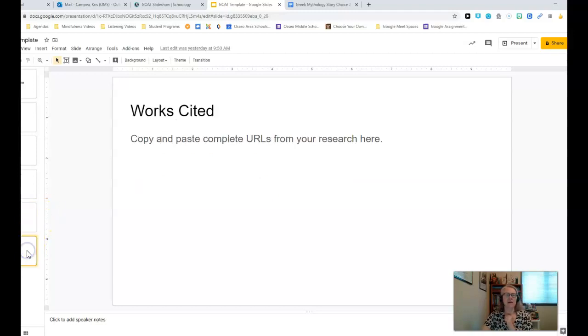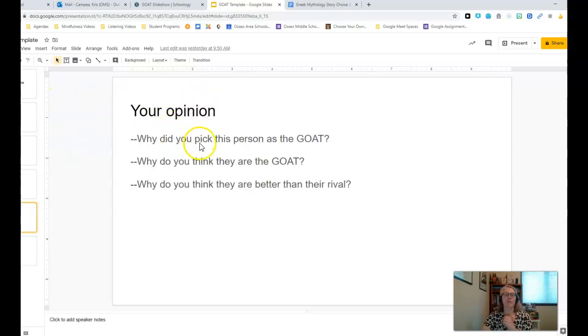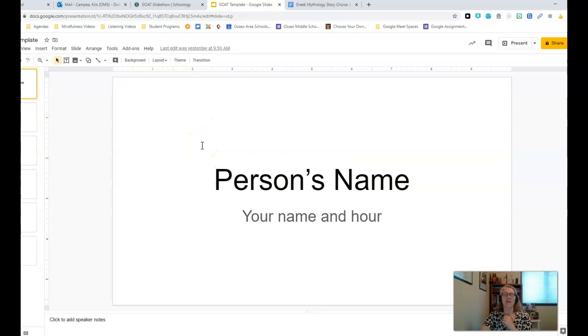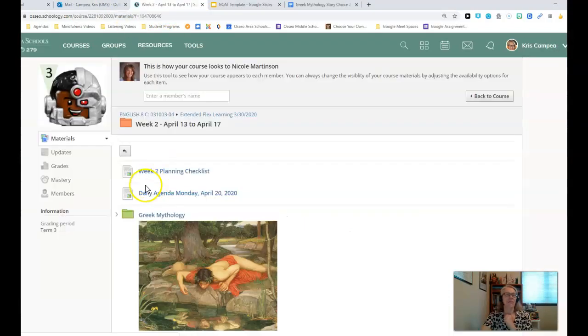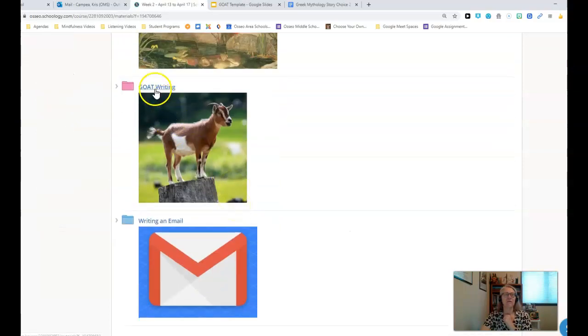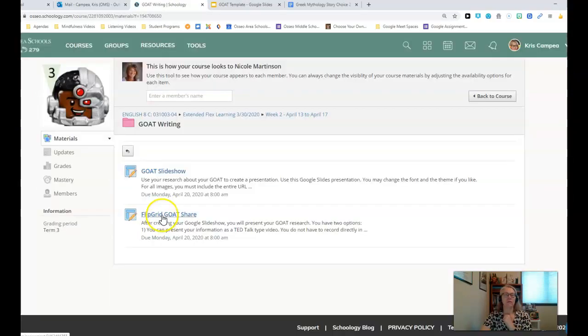And then the last slide is a works cited. And so your job is to take the web addresses from your pre-writing and just highlight and copy and paste them into this document so that when you're done, you will have a presentation that you can then share through Flipgrid. And going back into Schoology, that's the last piece for this work.